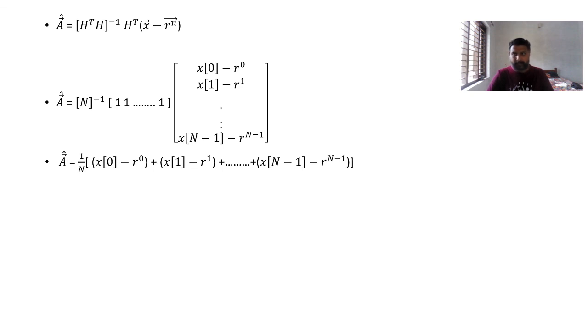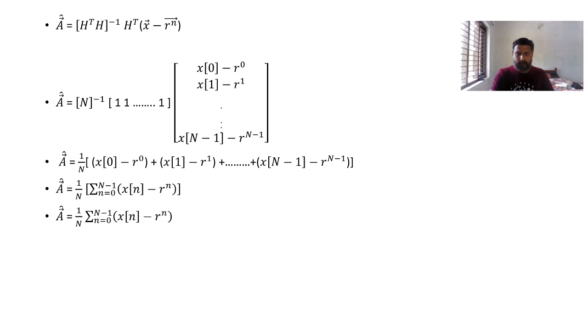So in general I can write this as 1 by n sigma n equal to 0 to n minus 1 x of n minus r of n. So that is nothing but, if I remove the bracket, I will get a cap is nothing but 1 by n sigma n equal to 0 to n minus 1 x of n minus r of n.